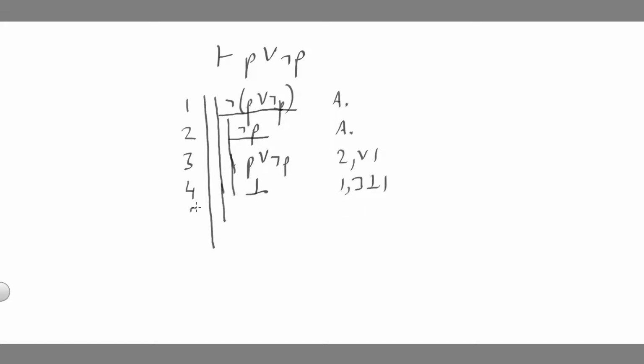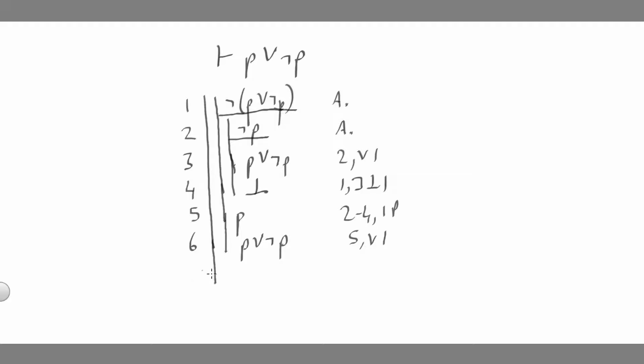Now, what can I do if I've managed to get a contradiction from assuming not P? Well, I can conclude P outside the context of that subproof. So from 2 to 4 and indirect proof, I can conclude P, but I'm still in one layer of assumptions. So I've got to do something more. But I can actually just repeat my trick from before. If I've got P, I can get P or not P. So from 5 and disjunction introduction, I can conclude P or not P.